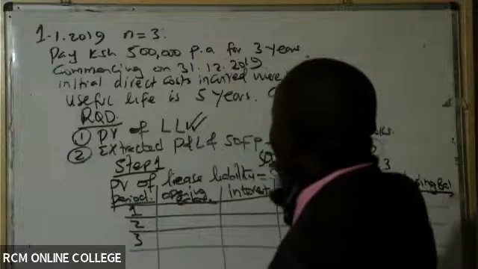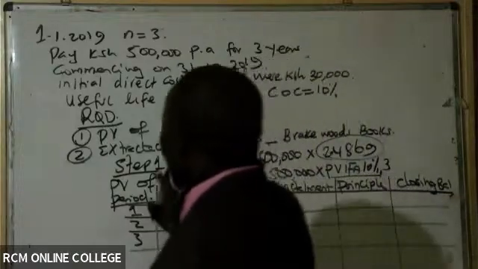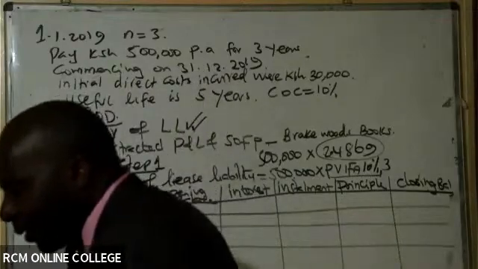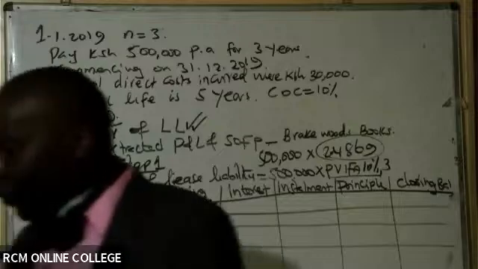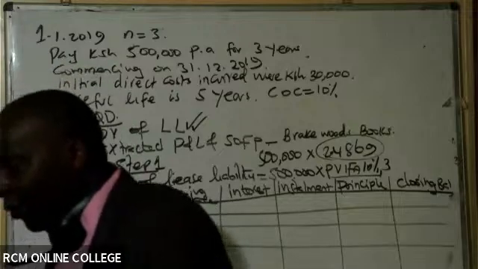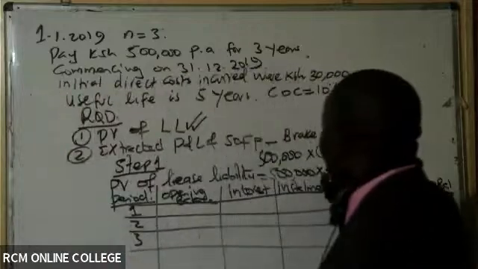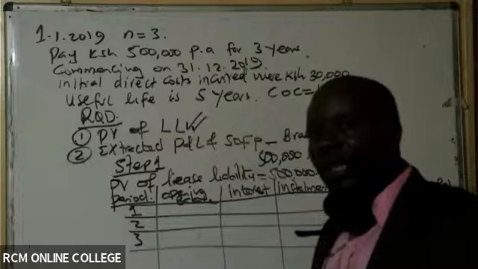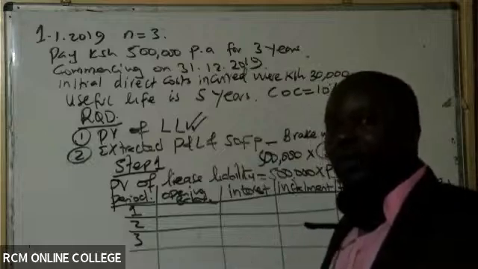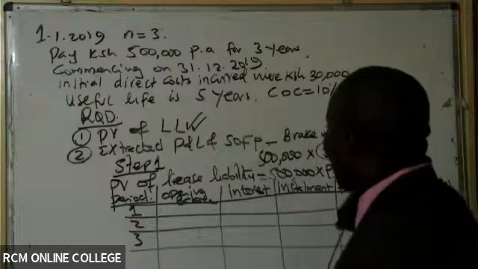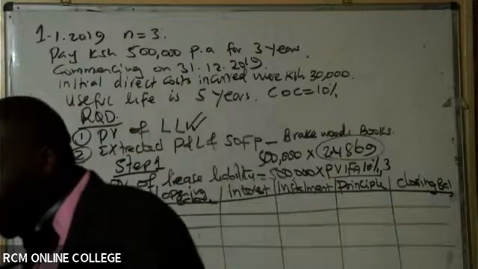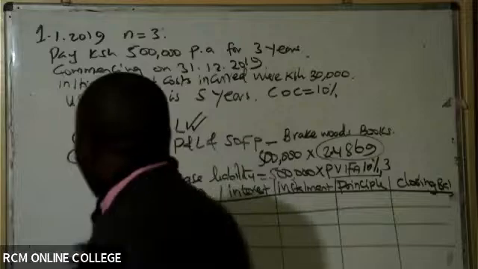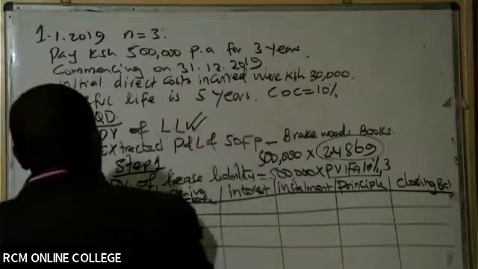The person who used 2.4869, 4 decimal places, times 500,000, what is your present value lease liability? There are those students who normally would use the figure that is in the calculator, which is of course more accurate, but we want all of us to use one figure. So for us to be able to use one figure, let's use these 4 decimal places. So the person who has used the 4 decimal places exactly, we have 124, 3450. So this is what you bring here as your loan balance.